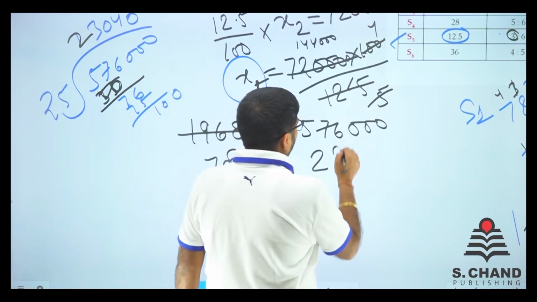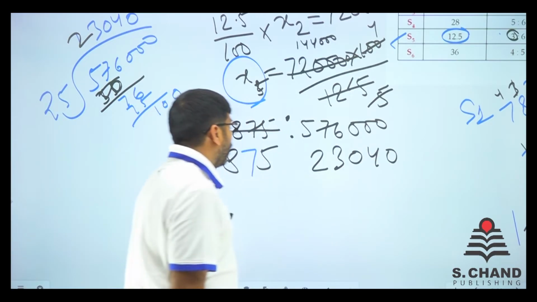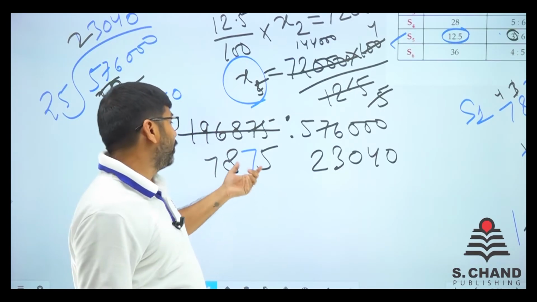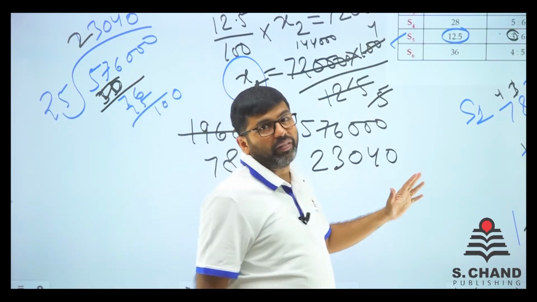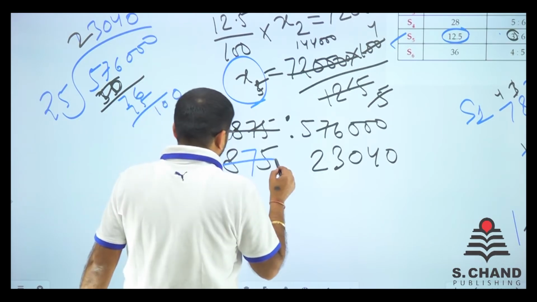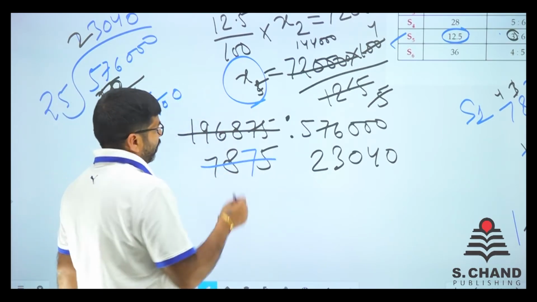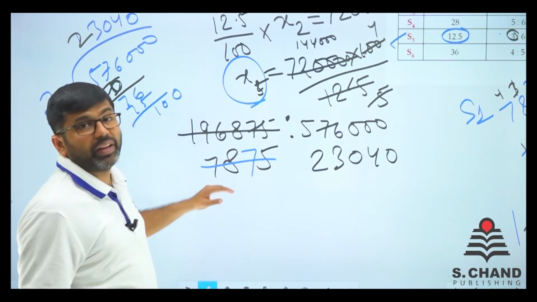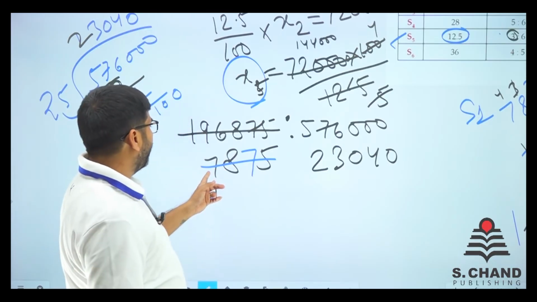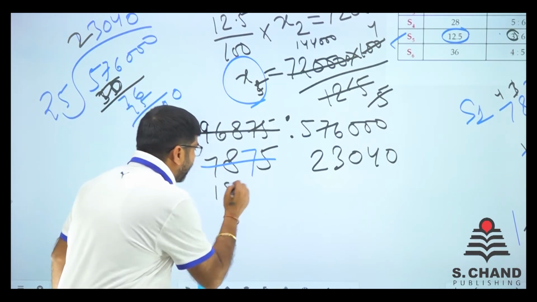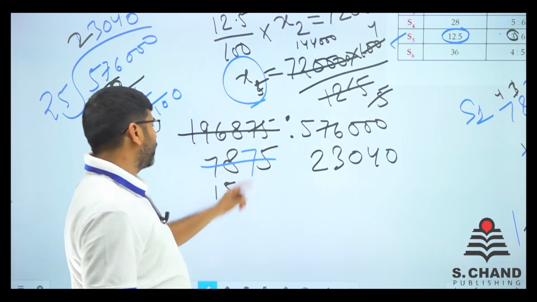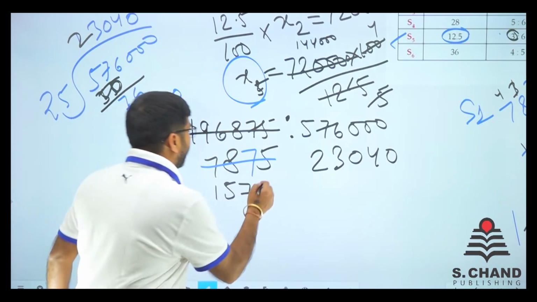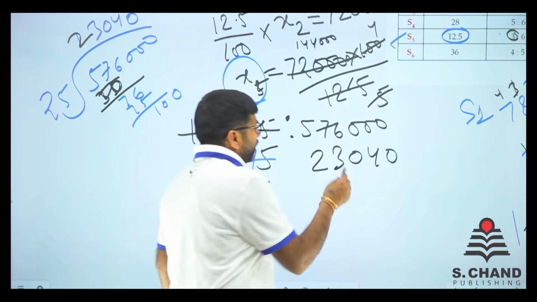So we are left with 23040. Now let's do it once again with the 75, because 25, 5, because this 75 is okay, but that 40 is not divided by 25 anymore. So when we divide it by 5, we have got 7875. So 7 is like 1 time. Then we have got 28. 28 is 5 times. So we have got 3. 37 is 7 times. So we have got 2. So 1575. This divide by 5.